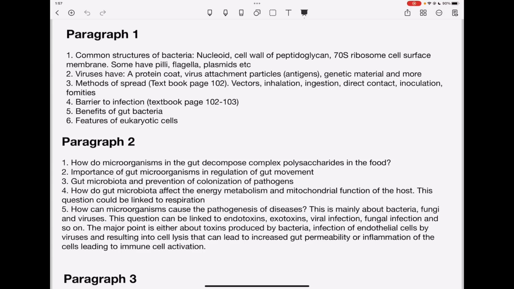They could also talk about viruses because there is a hint about viruses from that paragraph. Remember, viruses have a protein coat. They have virus attachment particles, or what we call antigens. They have genetic material, as well as more other things.